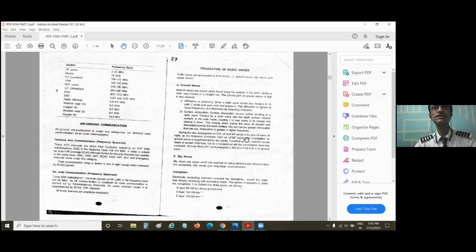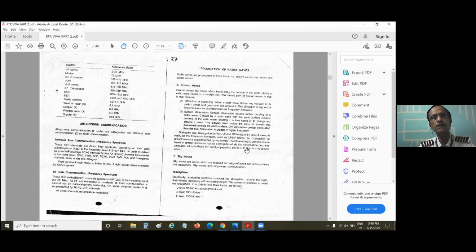Such weak waves traveling along the surface of the earth, due to the gravity effect or due to their own weak power of transmission, are known as ground waves. Such radio waves are known as ground radio waves. But suppose you now increase the power. When you initially transmitted radio waves at a low power, you produced only ground waves. But now you increase the transmission power to a new, more powerful frequency altogether.